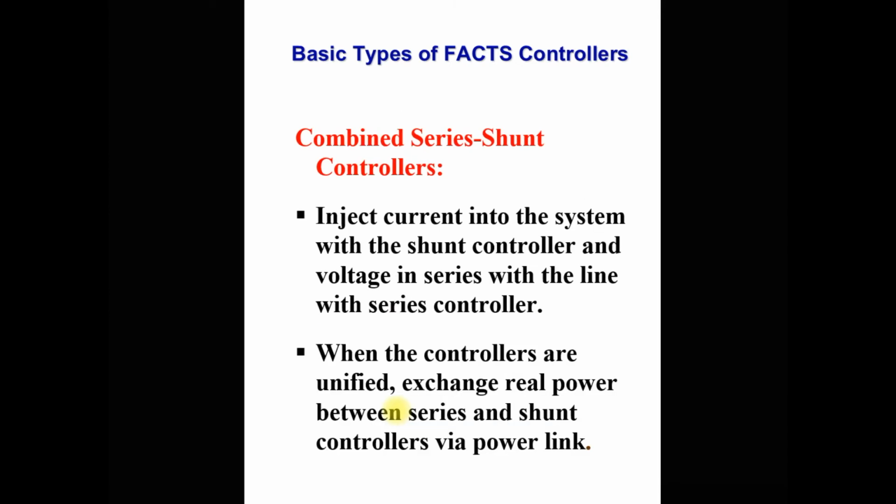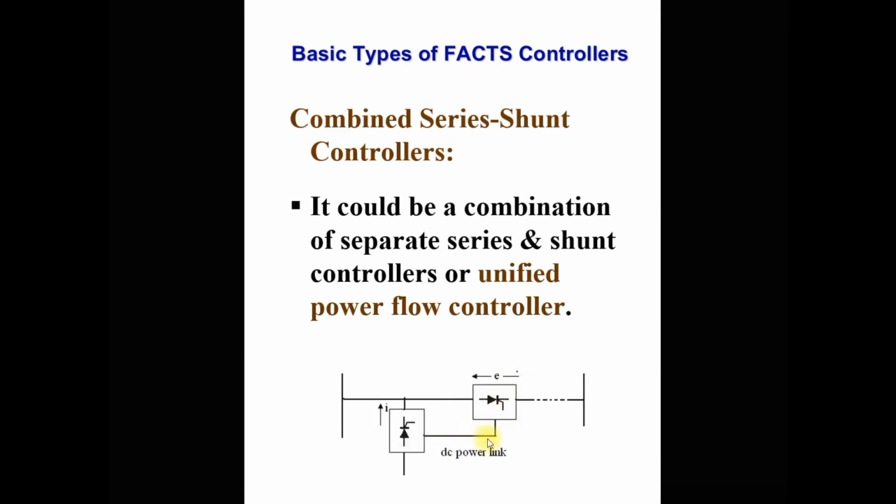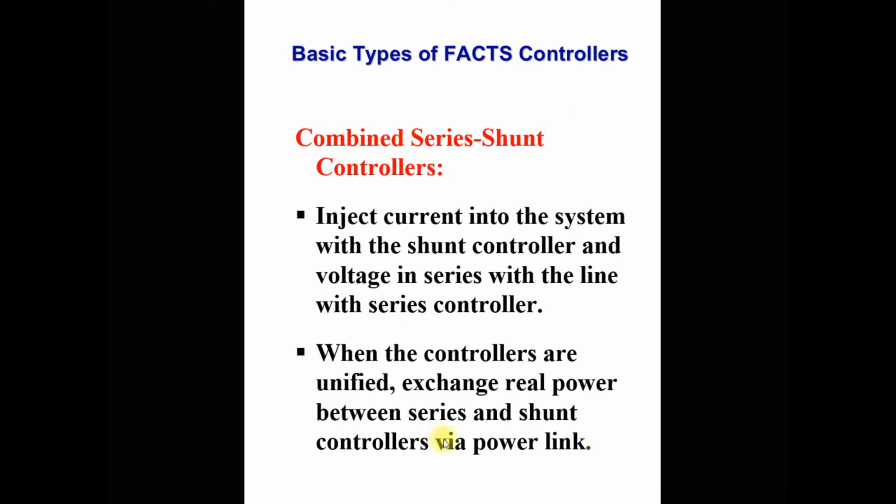Now, how does it work? The series shunt controller injects current into the system with the shunt controller and voltage in series with the line using the series controller. So, this provides the function of both series as well as shunt controllers. That's why it is called a unified power flow controller, and in short it is called a UPFC. When these controllers are unified, it means when both controllers work, the exchange of real power between the series and shunt controllers is via the power link. It means through this DC power link, when both work combinedly or unifiedly.